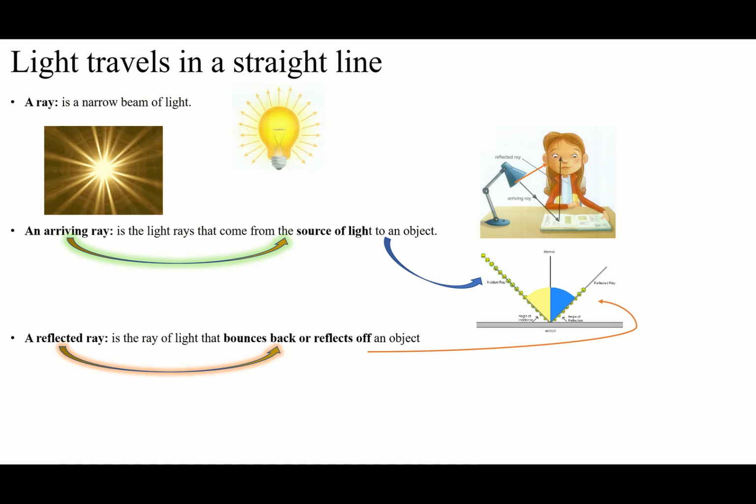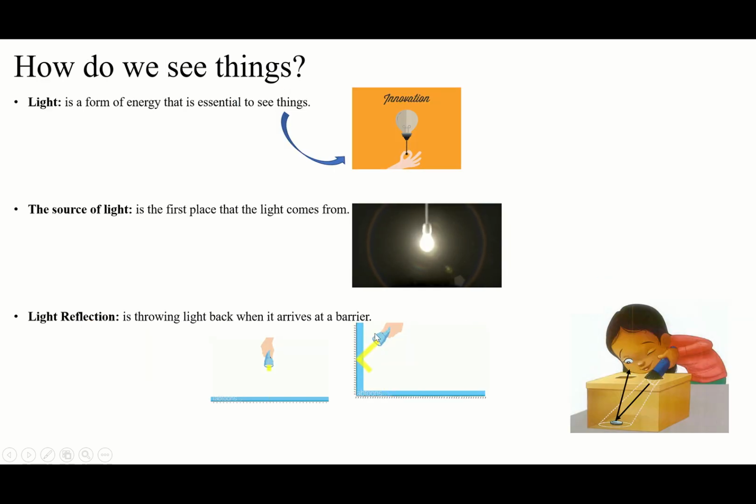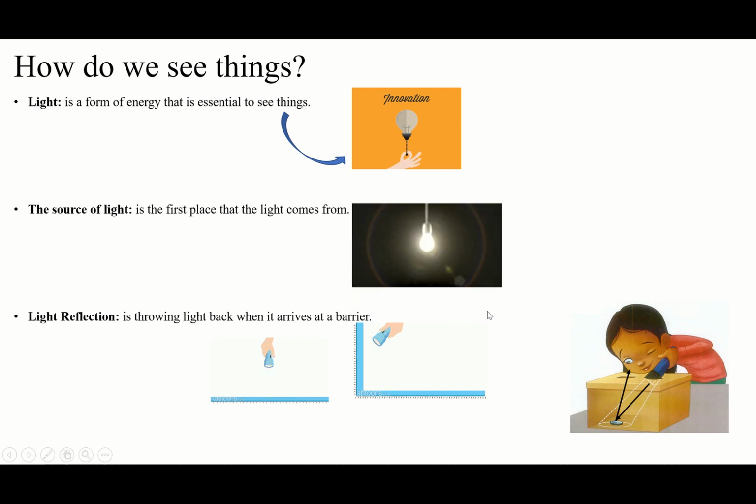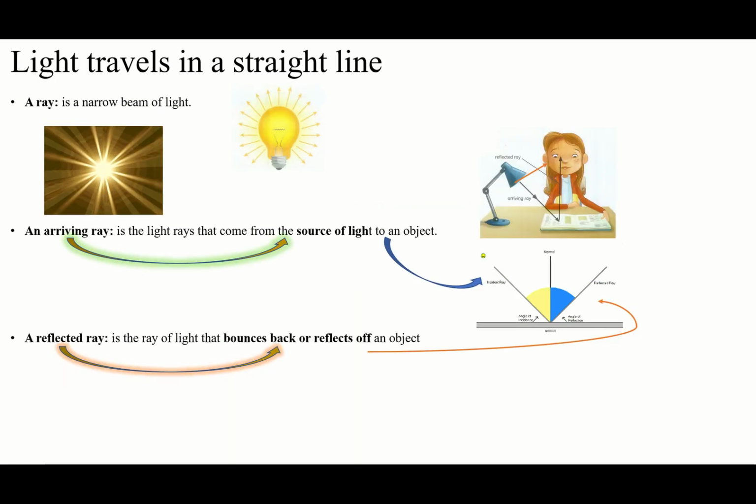Be careful. When you look here, look at this part. When the light comes on the barrier, it's straight. You see, it comes straight on the barrier. But after this, it's not going to go like this. You see, it's not going to go to different sides. Straight, then it reflects straight. It comes straight at the barrier, straight to the next barrier, straight to the next one. It means light is straight. After a million barriers it's going to be straight. It will never move randomly to the other side. It must be straight. This is important about light.